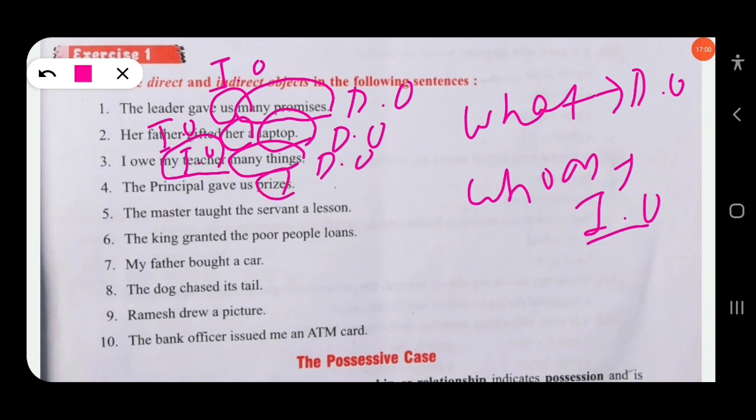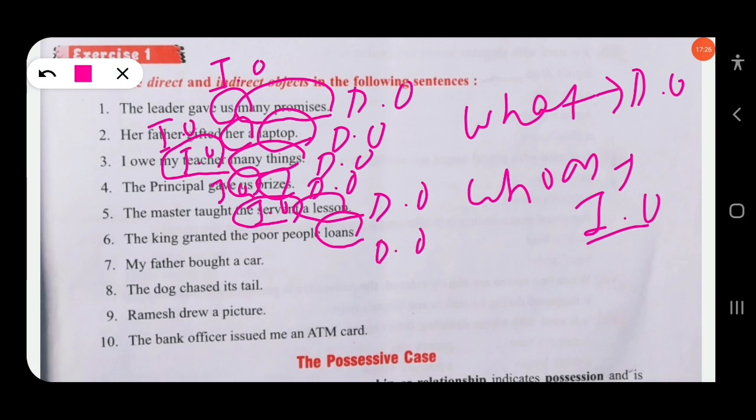Gave to whom? Us, the indirect object. The master taught the servant a lesson. Taught what? A lesson, the direct object. Taught to whom? The servant, the indirect object. The king granted the poor people loans. Granted what? Loans, the direct object. Granted to whom? The poor people, the indirect object.